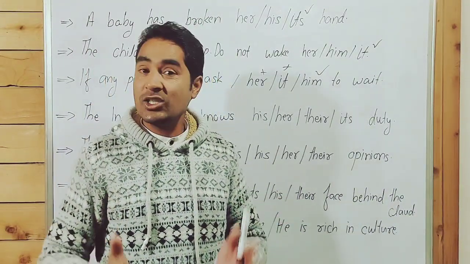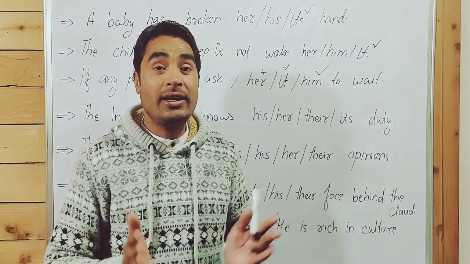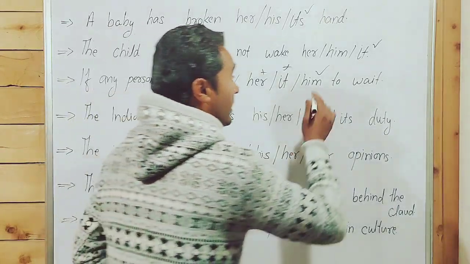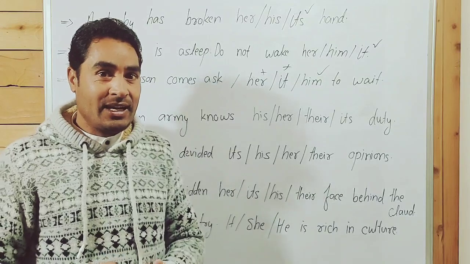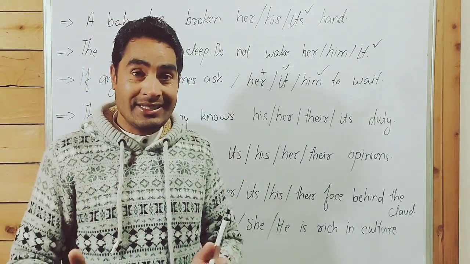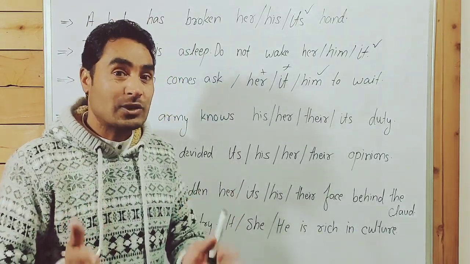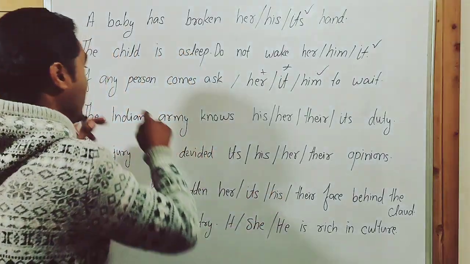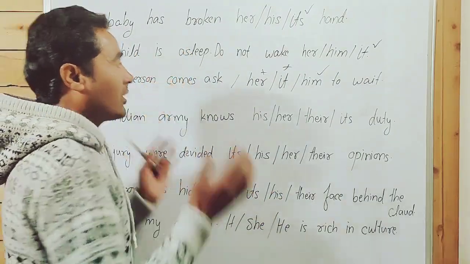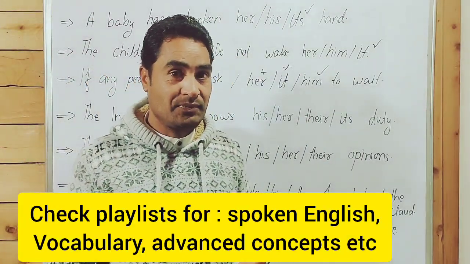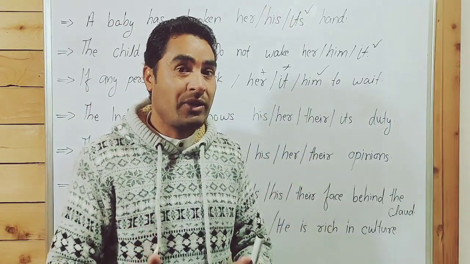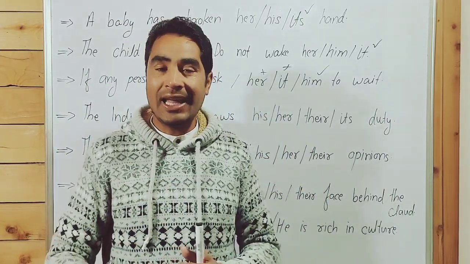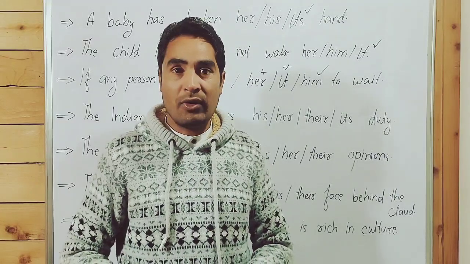When gender is not clarified, we treat it as a masculine gender. We prefer masculine gender. When, I repeat, when common gender is not clarified, we treat it as a masculine gender, not feminine. In daily life, we use many sentences at our home.